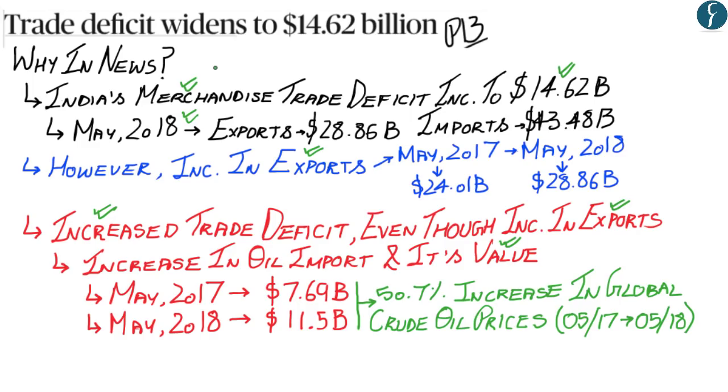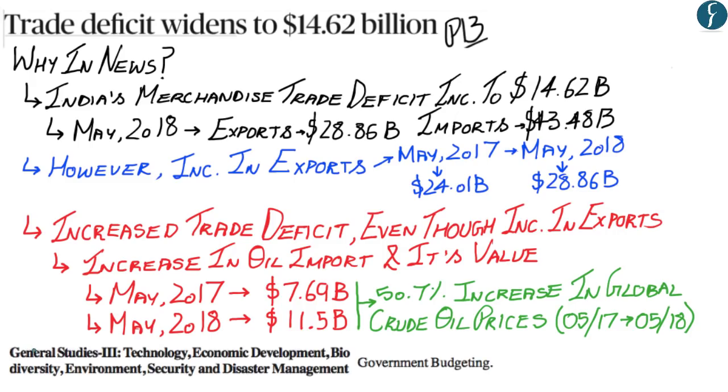Now you have to understand that you do not need to remember the figures given in this article or in this section. This article and the explanation given in this section should be considered significant with regards to a conceptual understanding of the causes of the increase in India's trade deficit. Now with regards to your UPSC syllabus, this article and the explanation given in this section would be placed in GS paper 3 in the economic development section and within the subsection government budgeting.